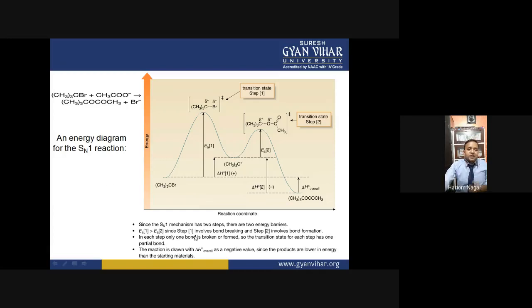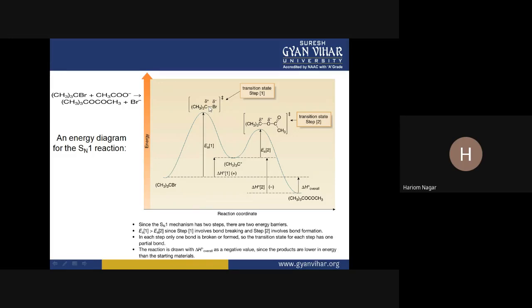Okay, so here is the substrate molecule, tert-butyl bromide. When we put energy into the reaction medium, its energy will increase, and the energy reaches this height. At this height, by getting the energy, there is breaking of the bond.